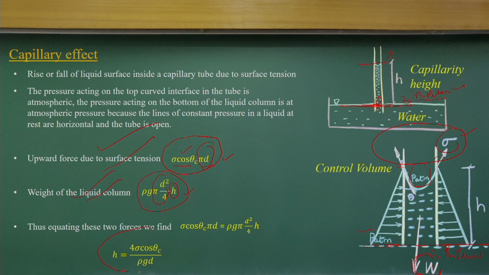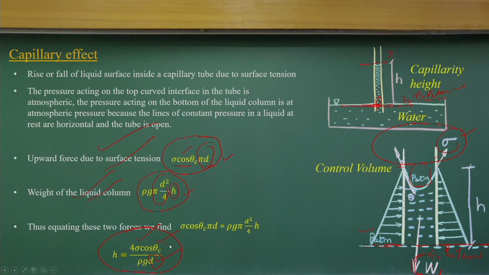What will we get? h will be this expression, as a function of surface tension, d is the diameter of the tube, theta c is the contact angle. So the capillarity rise is proportional to the surface tension. Here we are talking about water, air and glass.